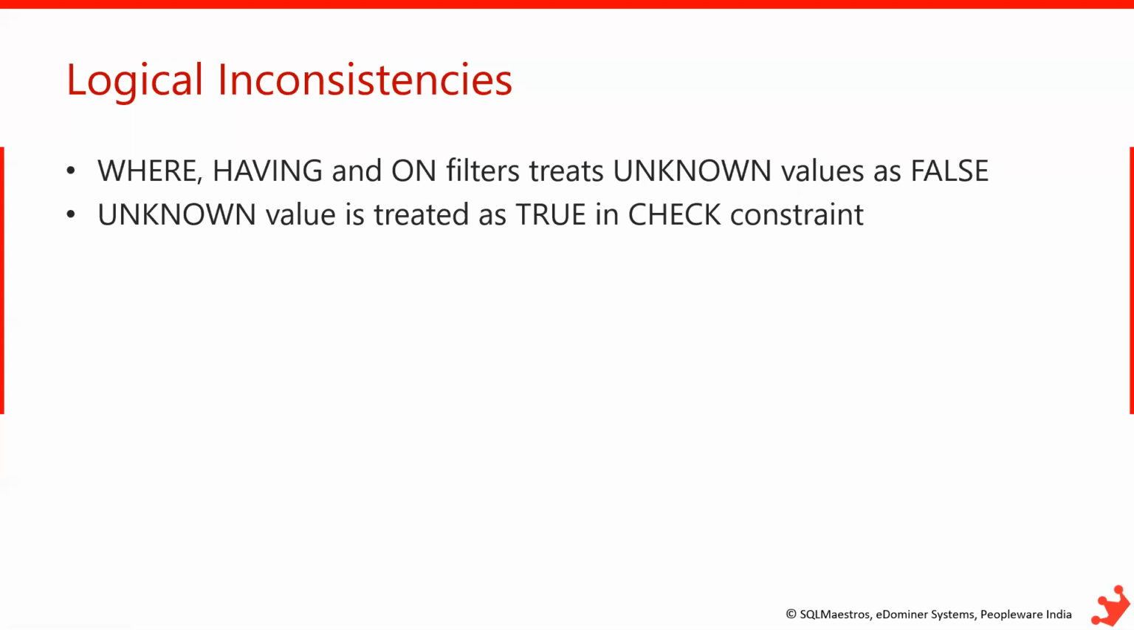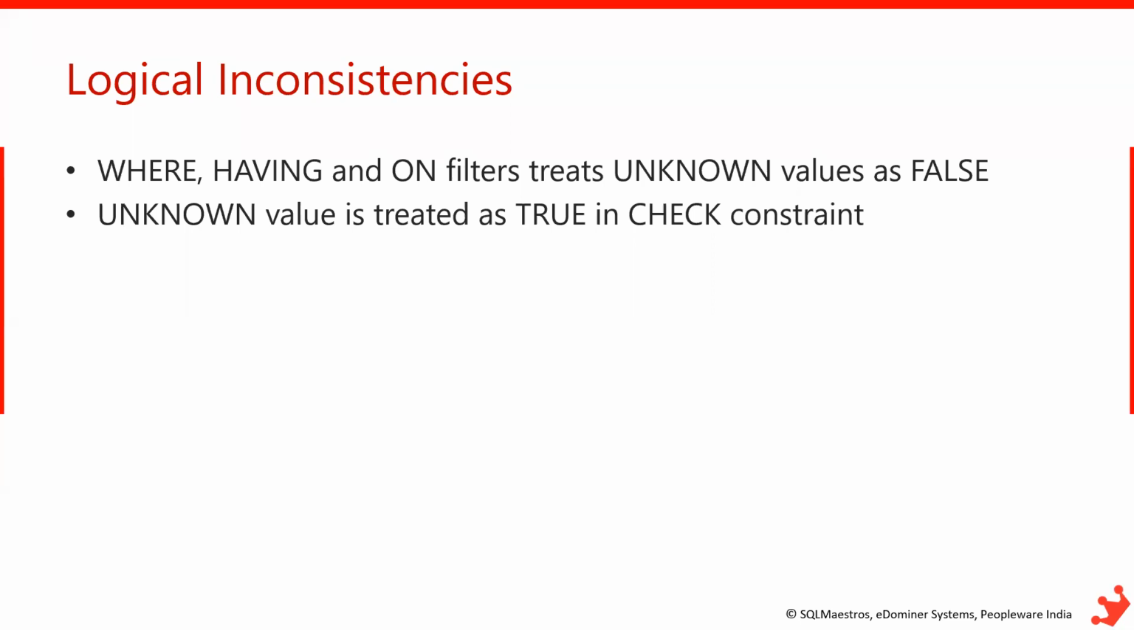Unknown values in check constraints are actually treated as true. That means if you have a check constraint on an age column in an employee table, generally if you are storing employee details, you should be taking employees who are older than 18 according to the Labor Act. So you put a check constraint on the age column so that only if the age of a person is greater than 18 should that record go into the employee table. That's the example I'm talking about.